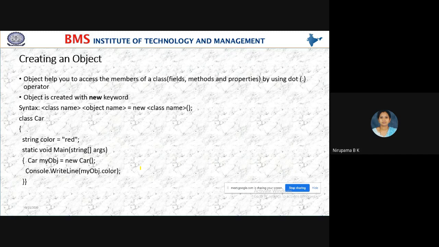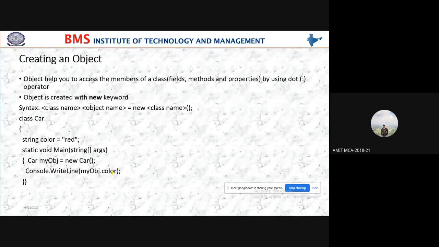So what is object? Why we use object? Any answer? Yes, somebody is telling. An object is a given instance of a particular class in memory.